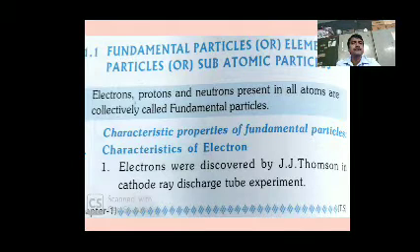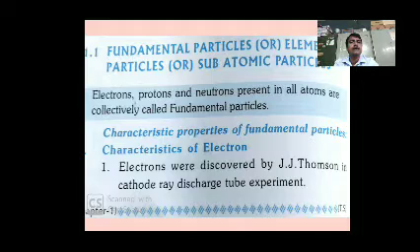Electrons, protons and neutrons present in all atoms are collectively called fundamental particles.